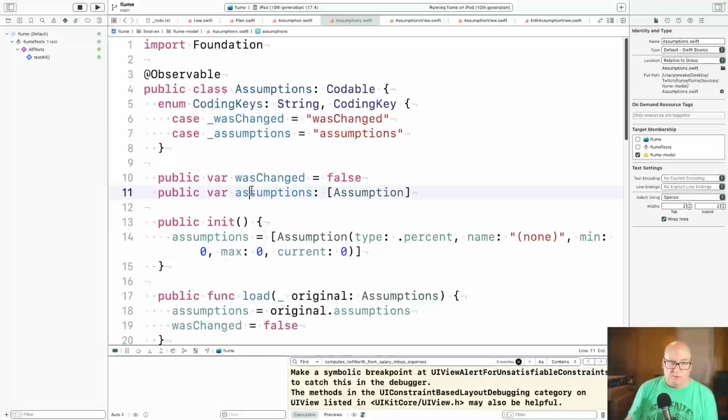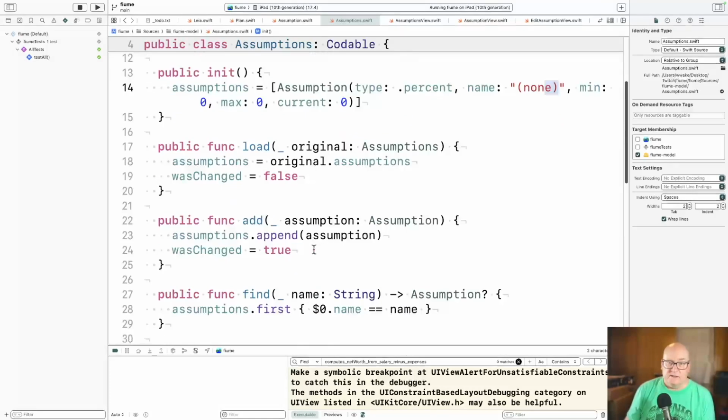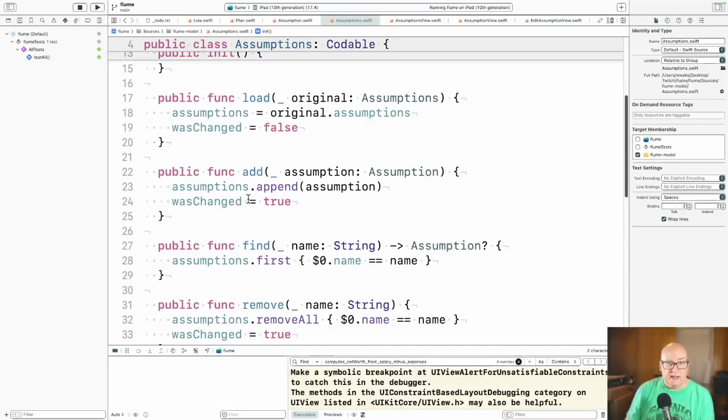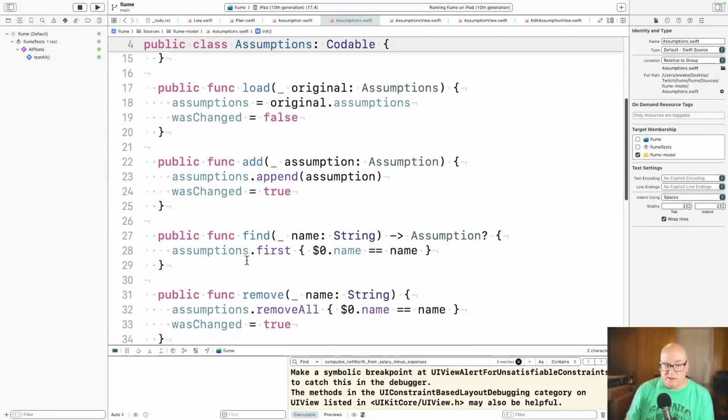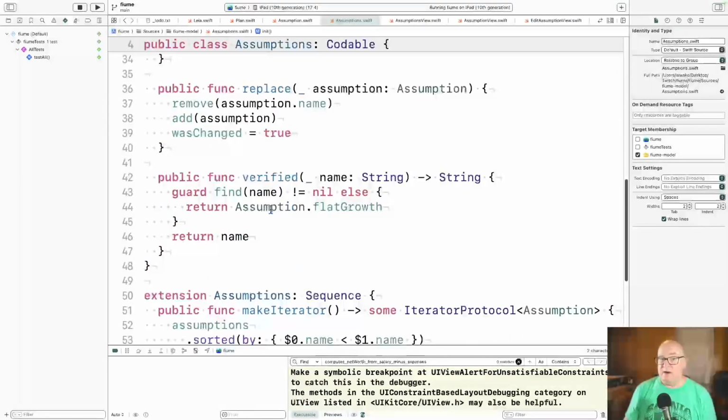All right, and then we have the assumptions, and that corresponds to the list of them. So the core of it is it contains an array of assumption, and we always start off with that none of 0%. Our functions: we can load, we can add to it, we can find an existing one, we can remove it, replace it, and we can do verified. Verified is saying if you ask for a name that really isn't there, we're just going to give you flat growth as a default.